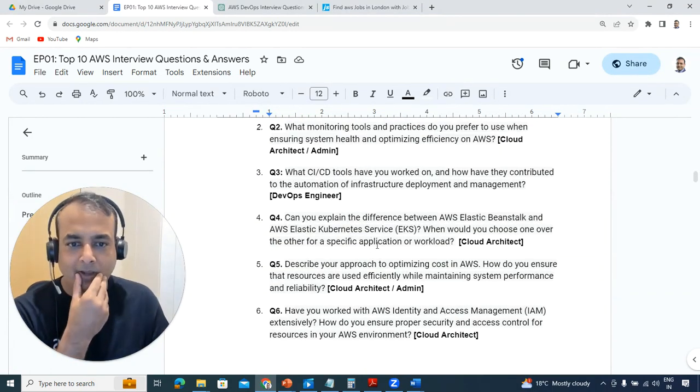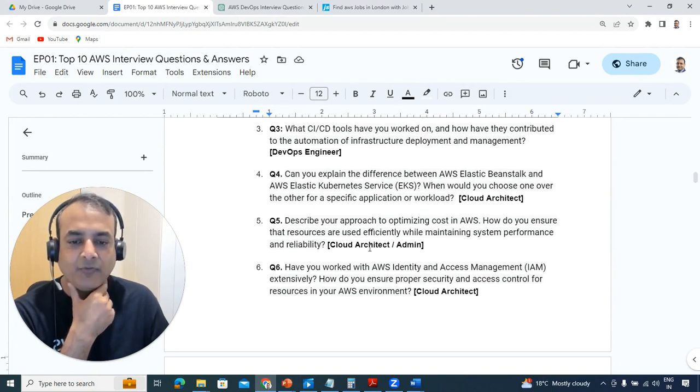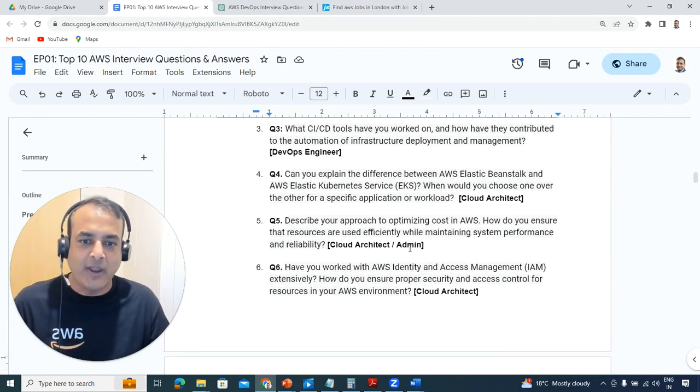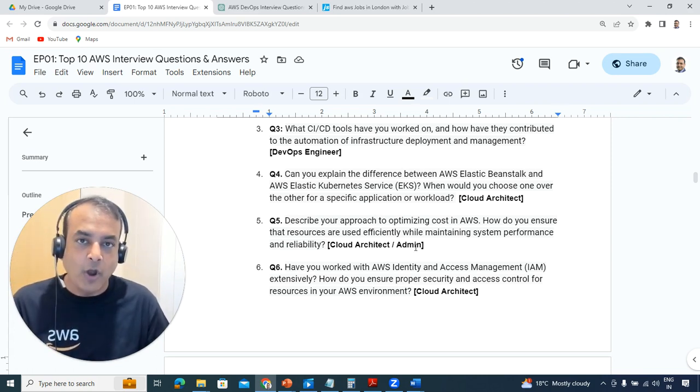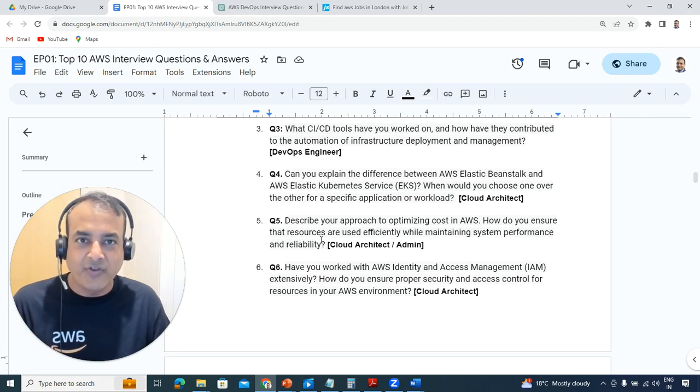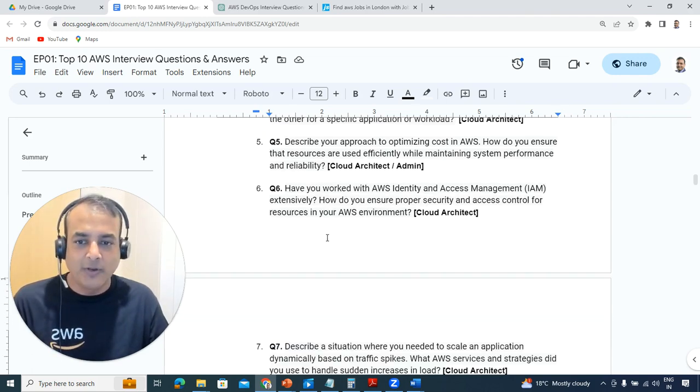Now, the next one you might get is, again, for cloud architect or admin roles. Most of the time, if you're doing performance tuning or optimizing cost, the customer has written that one of the roles might be making sure that costs are effective and you're using resources wisely, or definitely design and architecture related questions. So how do you ensure that resources are used efficiently while maintaining system performance and reliability? There is a module about costing, the Well-Architected Framework, and the design related frameworks. You should be looking at that.